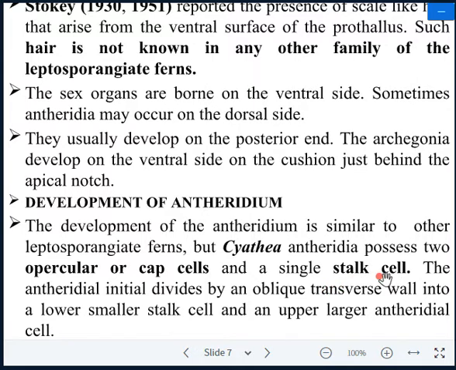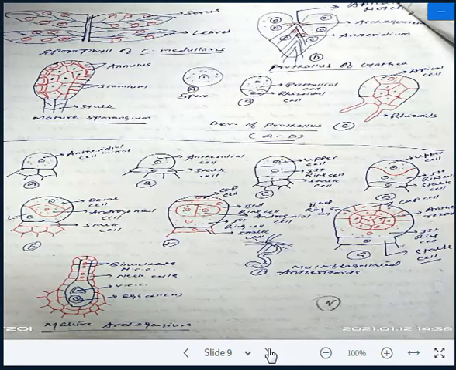Stalk cells, you will see, were absent in Osmunda, but Scythia has two cap cells and a single stalk cell at the base. The antheridium initial divides by an oblique transverse wall division into lower, smaller stalk cells and upper, larger antheridial cells. Before discussing the theory, you have to see the picture of how the development of the antheridium takes place in Scythia. This is the portion of the prothallus.